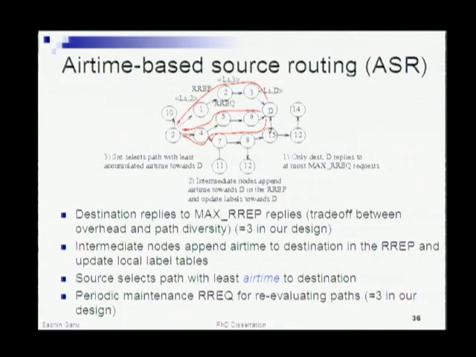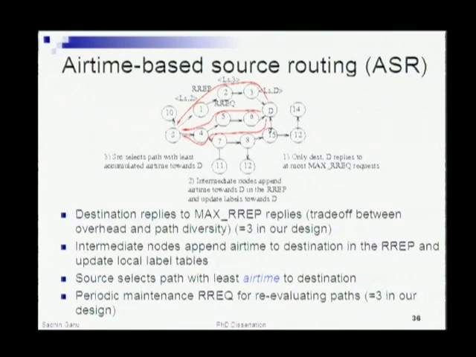So the destination can send back route replies along different paths, and the source can then evaluate based on what's the least airtime to the destination and choose a path based on that. Now this max RREP is a design criterion because it's a trade-off between the overhead of sending too many route replies along the path as compared to the performance benefits that you may actually get.